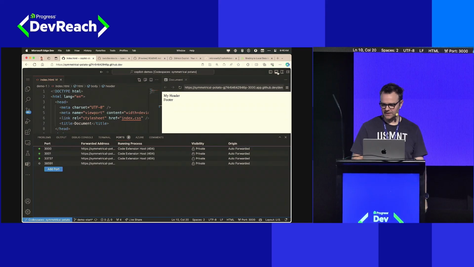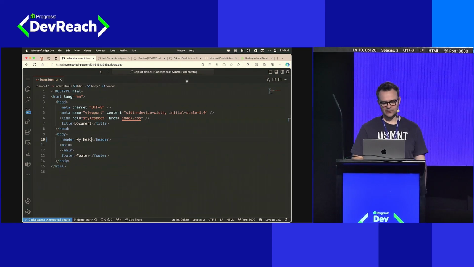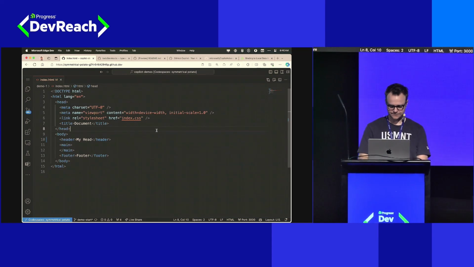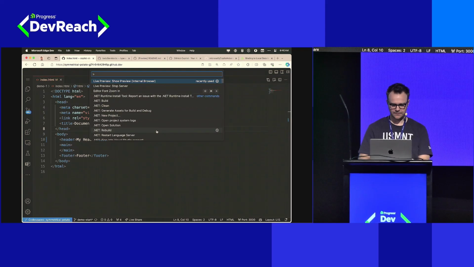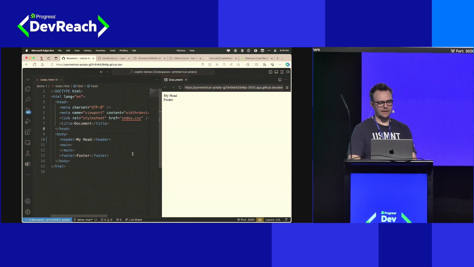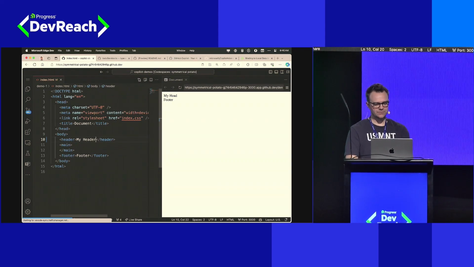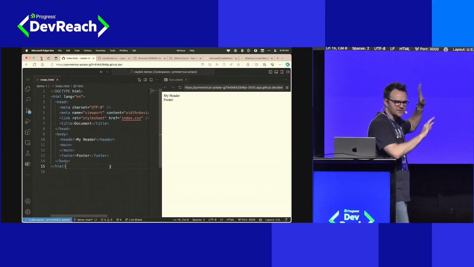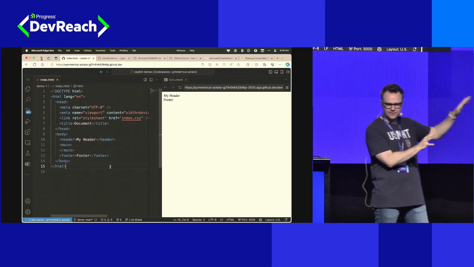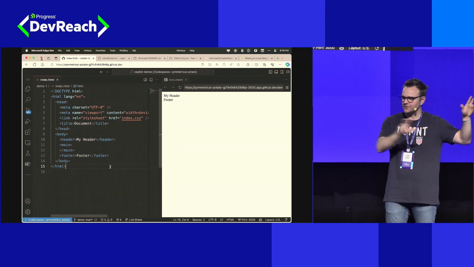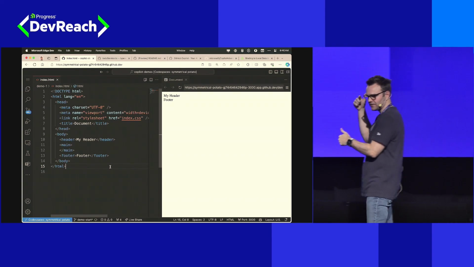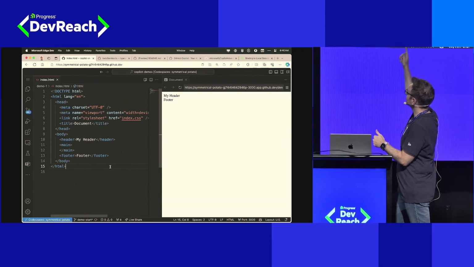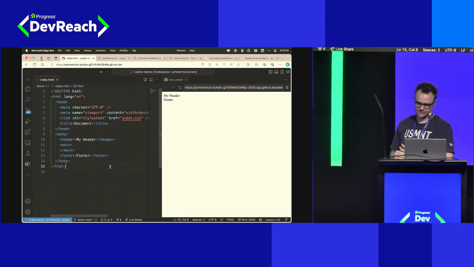Come back over here to Codespaces, kill my live preview. We'll look at it one more time. Now when I make a change, let's say my head to my header, we can see that it updates in real time on the right. So that's just kind of a bonus tip for you if you're working with Codespaces and you're not seeing your live previews. Make sure your ports have been allowed and that they've been cleared so that you get those real-time updates if you're doing this kind of work